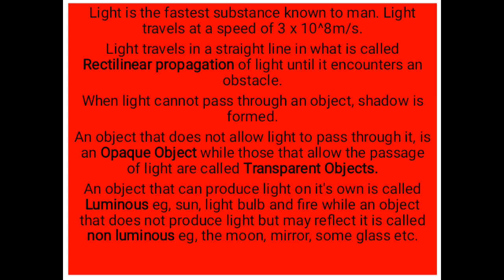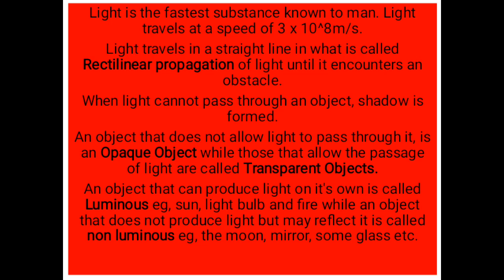Okay, let's proceed. An object that can produce light on its own is called a luminous object. Examples are the sun, light bulb, and fire.